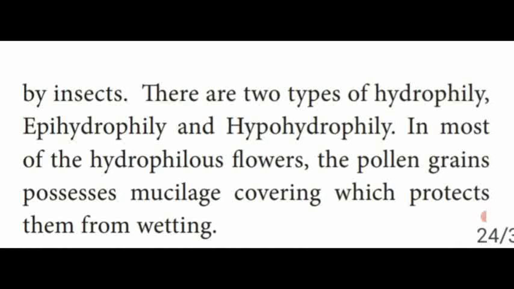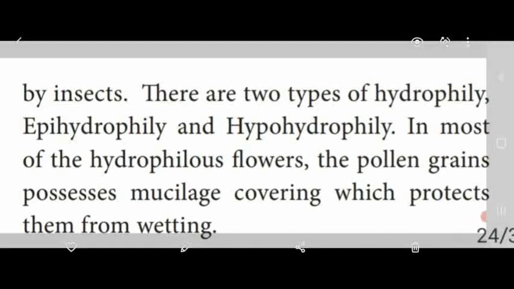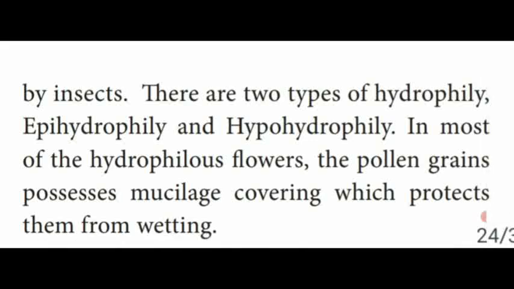Plants which live in water are called hydrophytic plants. But only a few of them show water pollination, or hydrophily. Water plants such as Eichhornia and water lily do wind pollination or entomophily, that is, insect pollination. Hydrophily is divided into 2 types: one is epihydrophily, another one is hypohydrophily.